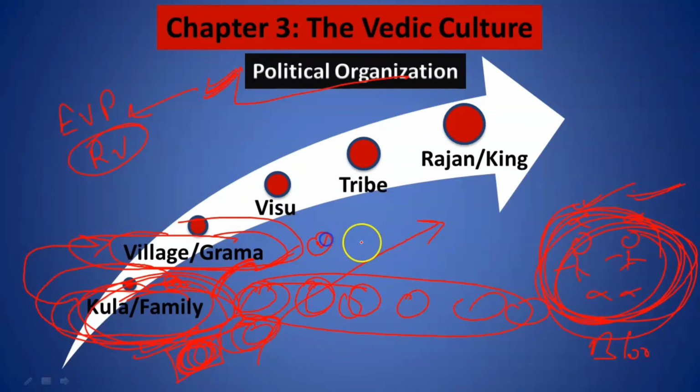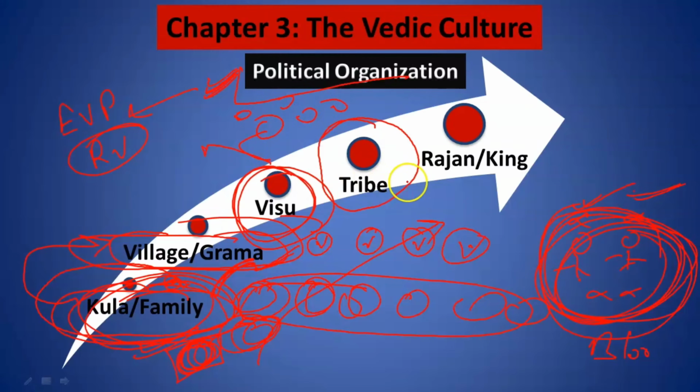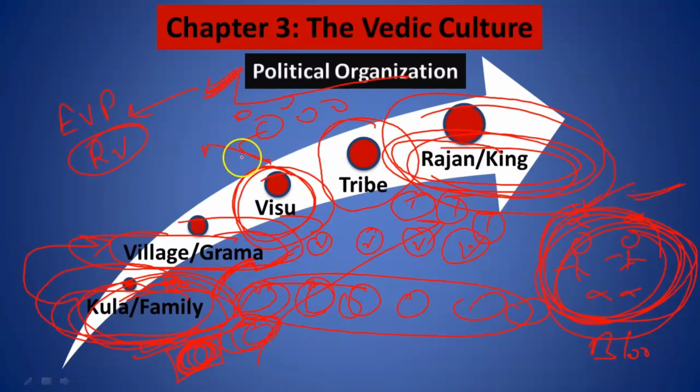Now again, when various such villages join together, they will form a vish, and the head of it is the Vishyapati. When various such vishes join together, they will form a tribe. Now, there are various tribes such as Bharata, etc. But then, when various such tribes also join together, they will form a kingdom which is ruled by a king or a Rajan. I hope this political organization is clear to you.